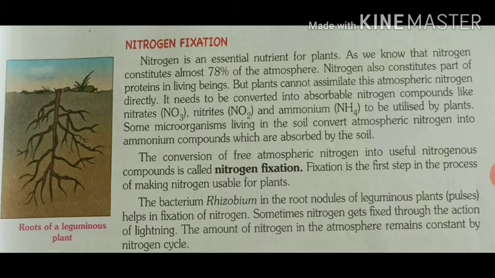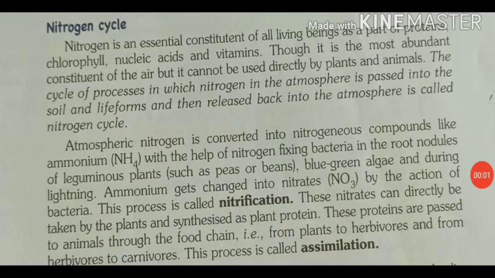Now the second type is biological nitrogen fixation. Certain plants such as peas, beans, pulses, we call them leguminous plants also. These leguminous plants contain Rhizobium bacteria in their root nodules. The bacteria can take atmospheric nitrogen and fix it into nitrates. And students, some cyanobacteria like Nostoc and Anabaena also fix atmospheric nitrogen into nitrates.